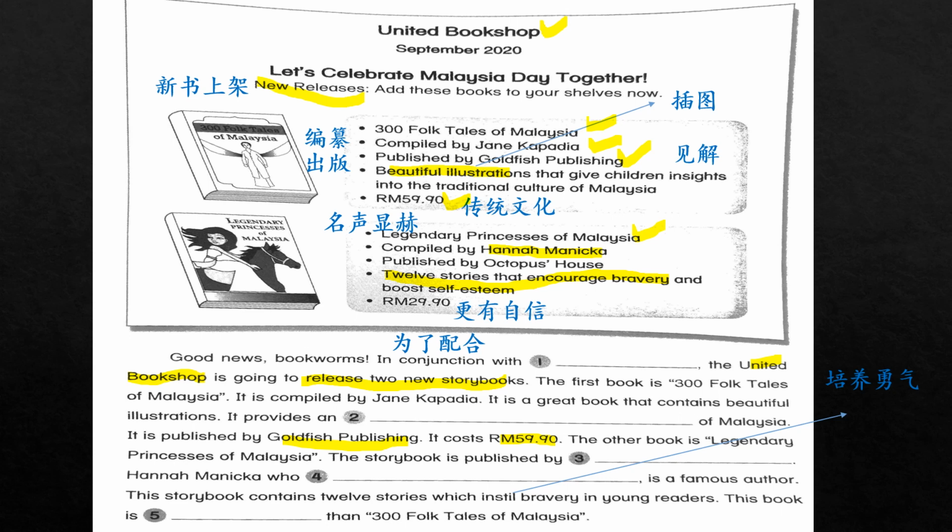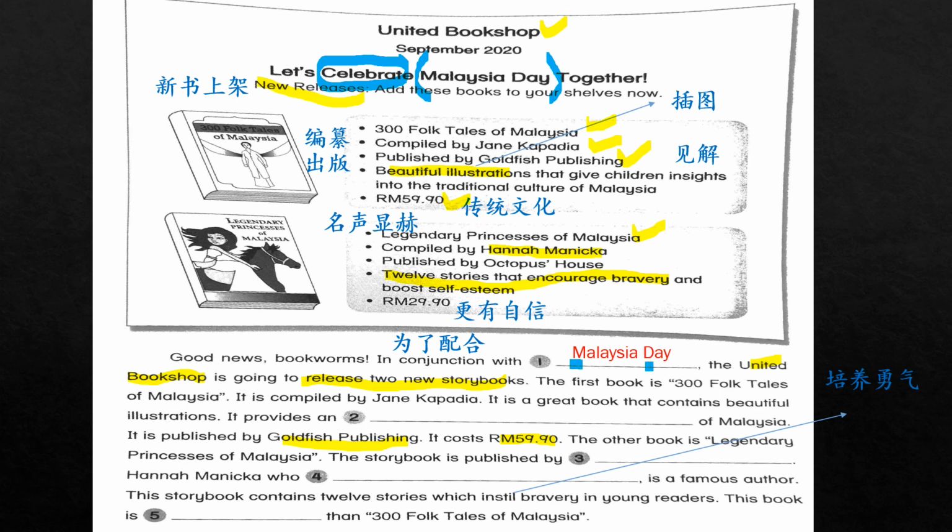So we know the answer is up here. Let's celebrate. Usually we celebrate something. Celebrate what? Malaysia Day, isn't it? So in conjunction with what? 为了配合马来西亚日. So in conjunction with Malaysia Day. Okay, remember capital M, capital D. Okay, capital letter M, capital letter D.